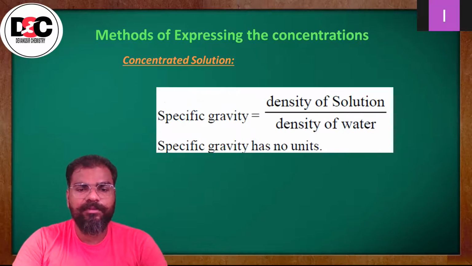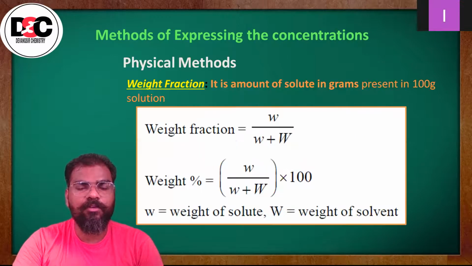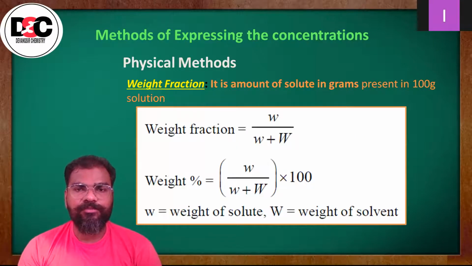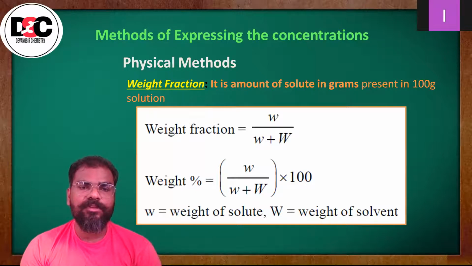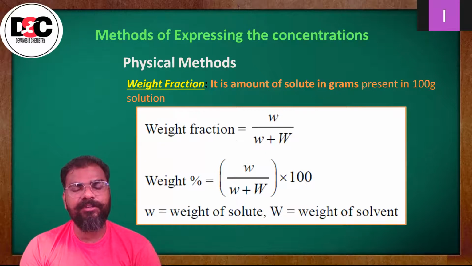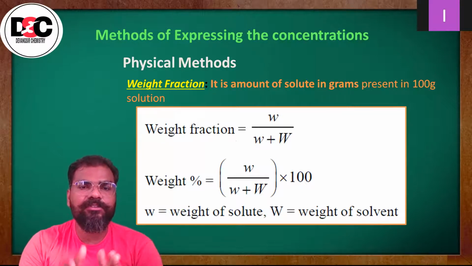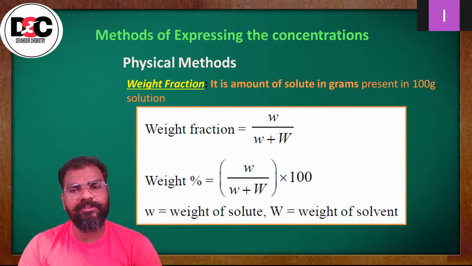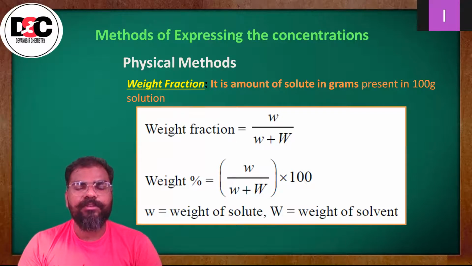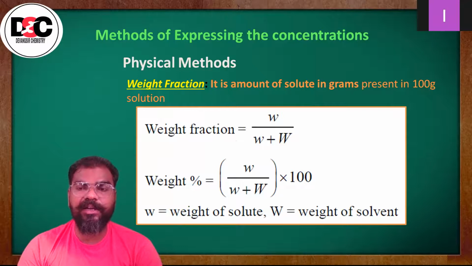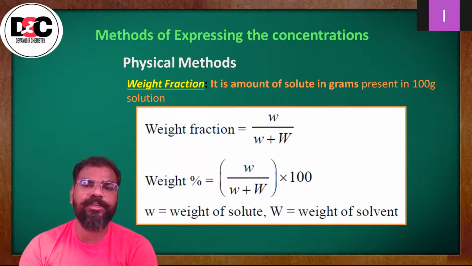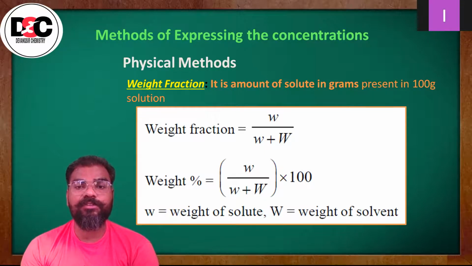Now, as I said, a few physical methods we are going to see. The first one is weight fraction. Might be in 11th standard, in chapter number 1, some basic concepts of chemistry, all these different methods of expressing the concentrations आप लोग पढ़ गए हो. So the first one is weight fraction. It is the amount of solute in gram present in 100 gram of solution. आपके पास solution का 100 ग्राम है, उसके अंदर कितना solute है.